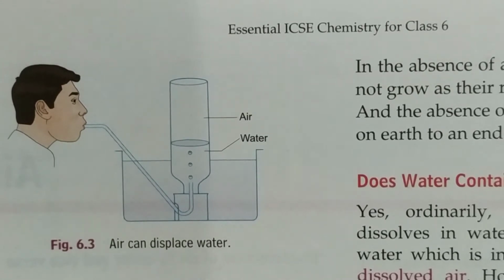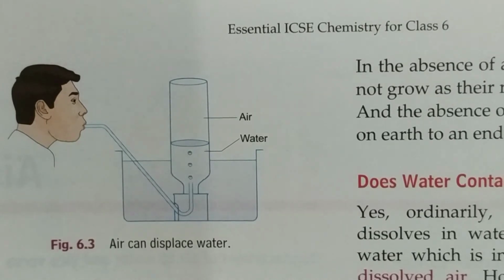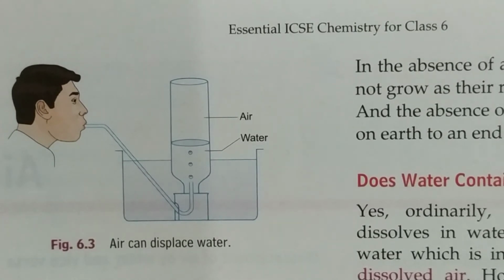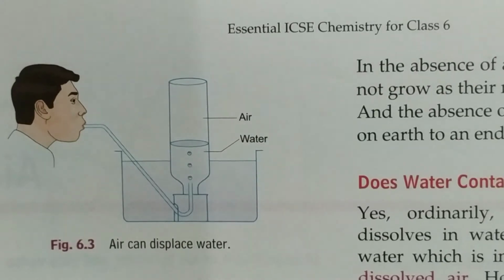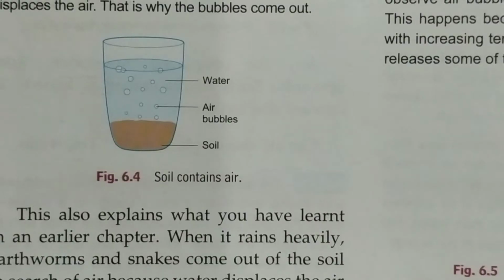As the neck of the bottle is placed inside the bottle, that means air was not there in it, but as we blow air in it, air passes upward in the form of bubbles. So we can say that air is displacing water.